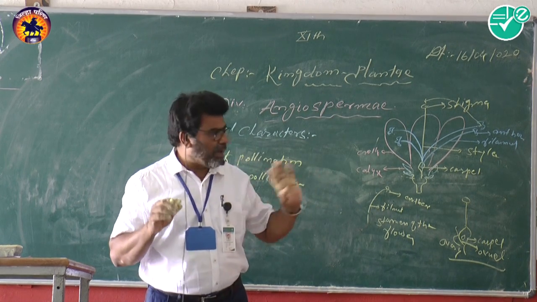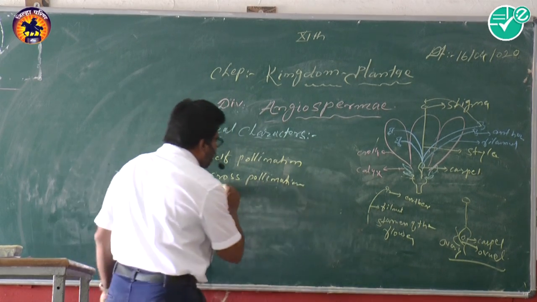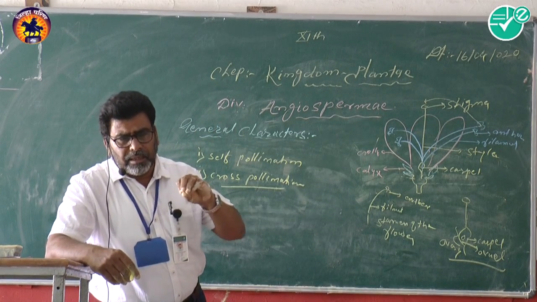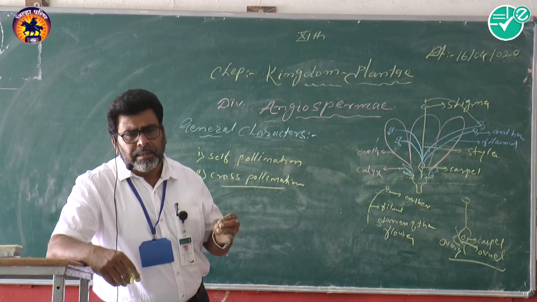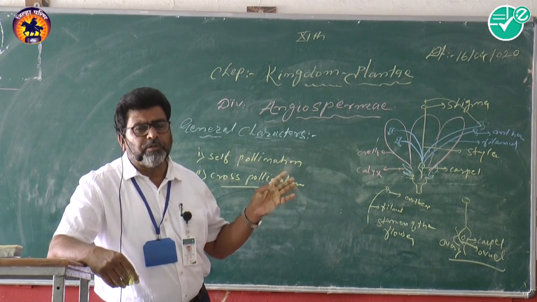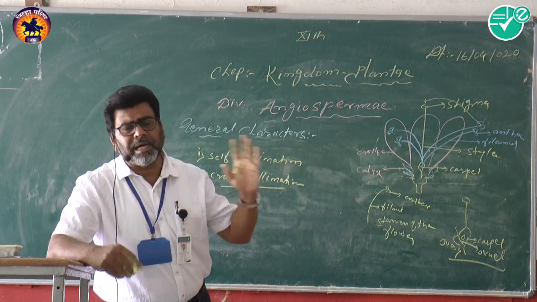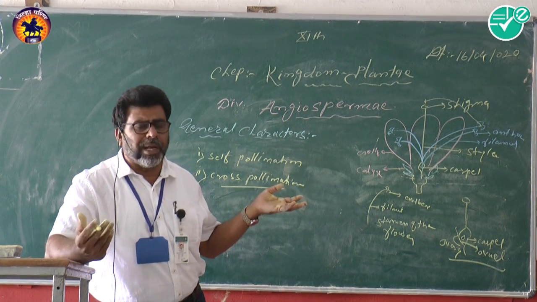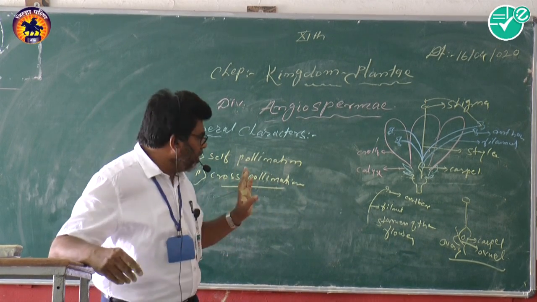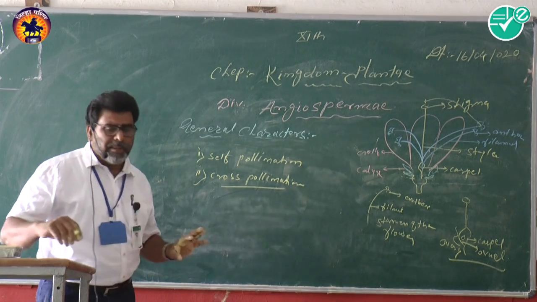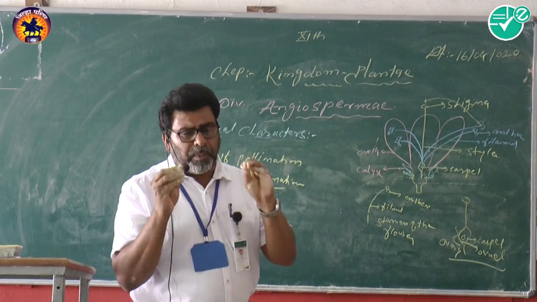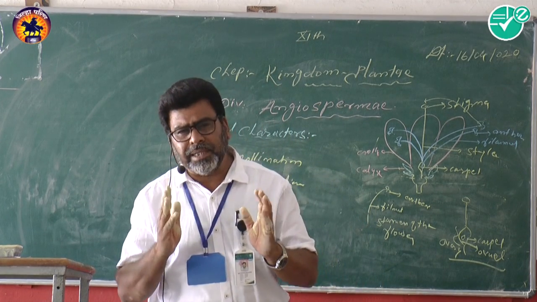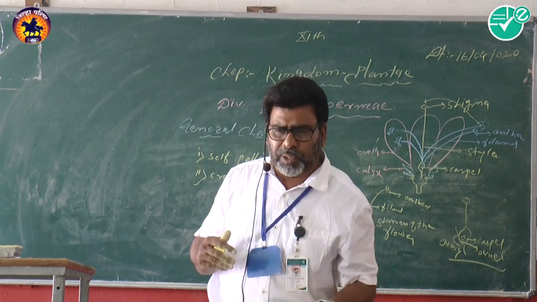And cross pollination means the transfer of pollen grains from the anther to the stigma, but here the flowers are on different plants of the same species. That is cross pollination. So in angiospermic plants pollination takes place by two methods: number one is self pollination and number two is cross pollination.